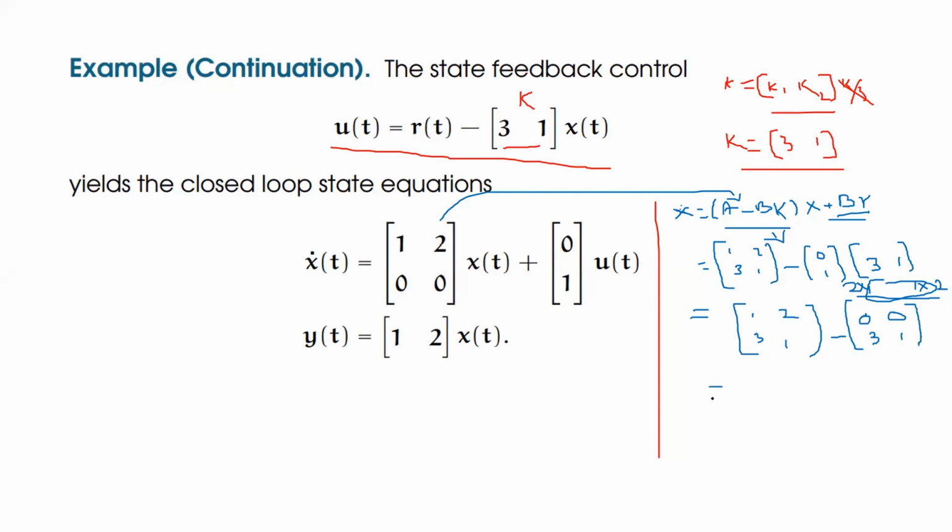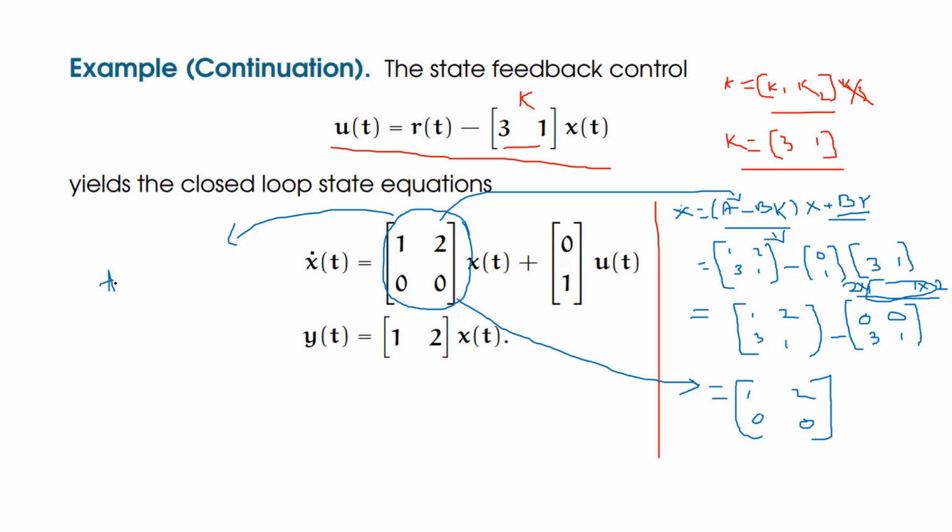If I simplify this one, I will subtract these two matrices: 1 minus 0, 2 minus 0, that is 1, 2. 3 minus 3, 1 minus 1, that means the row would be 0. So this is what happened over here. So this equation would be complete: this equation is A minus B into K.